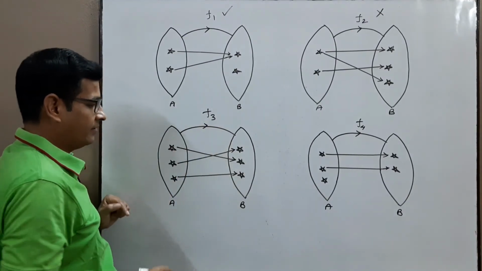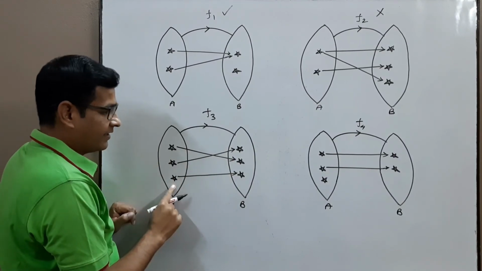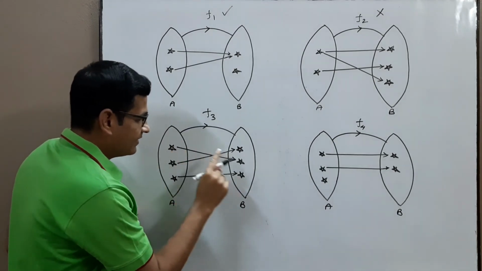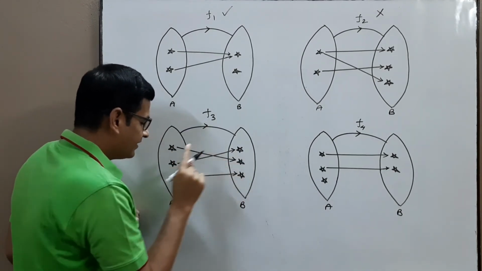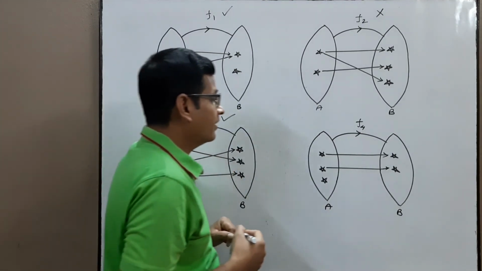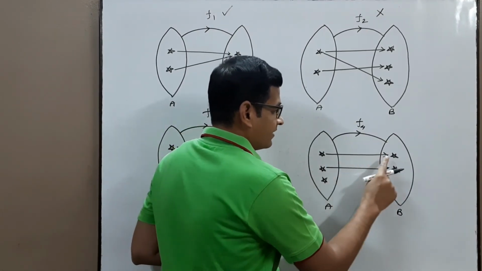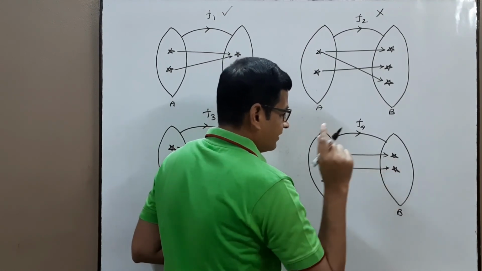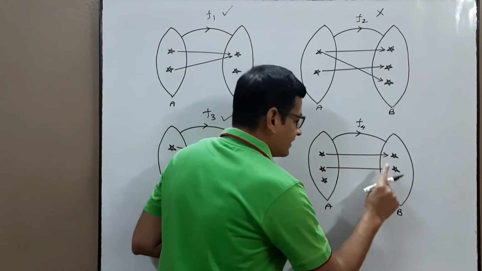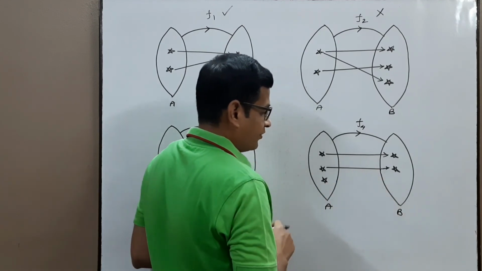F3. Every element of this set has exactly one image in this set. This element is related to this, this element is related to this, only one arrow. So F3 is a function. F4. The first two elements have different images in the second set. This element has exactly one image, this element has exactly one image, and there is no image of that element in set B. So it is not a function.